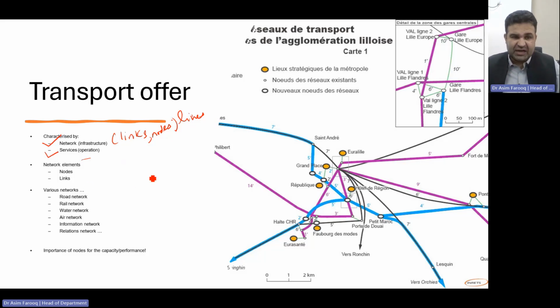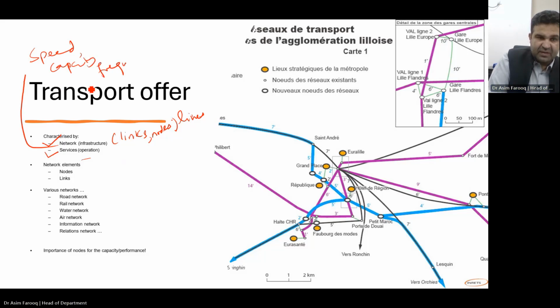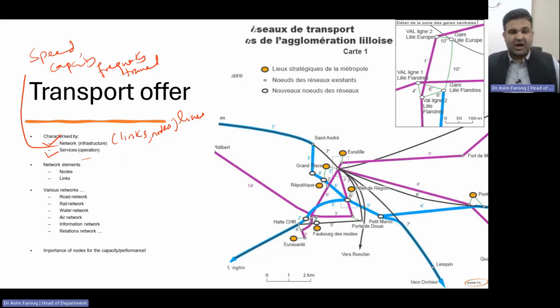If you try to understand the network, the links have characteristics such as speed, capacity, frequency, and travel time. Those are connected directly to the infrastructure.